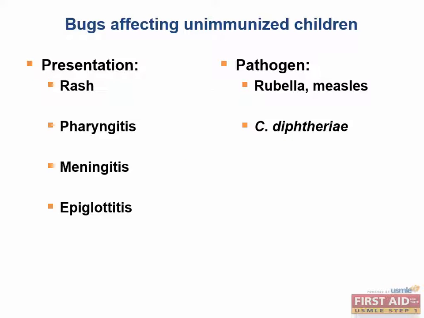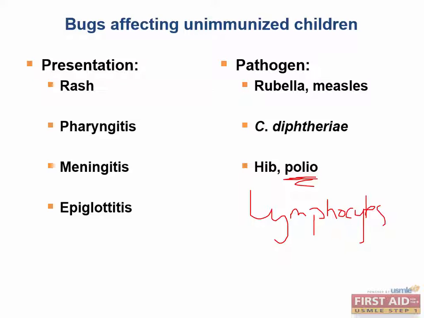Now, can you think of some pathogens that might cause meningitis that otherwise would be protected by vaccines? Haemophilus influenzae type B and poliovirus are both causes of meningitis that have an effective vaccine. And what cell type would you see in the cerebrospinal fluid of a patient with polio meningitis? Let's think back to our CSF findings. We would see lymphocytes in the CSF in a patient with viral meningitis. And what about bacterial meningitis? What would we see on CSF analysis? We would see the presence of neutrophils or PMNs.